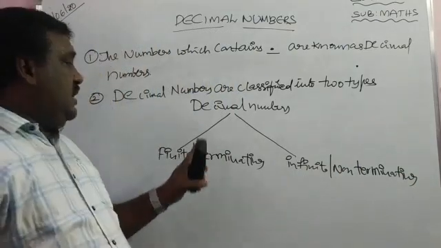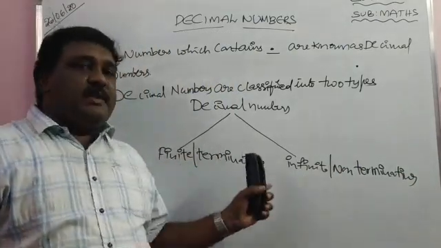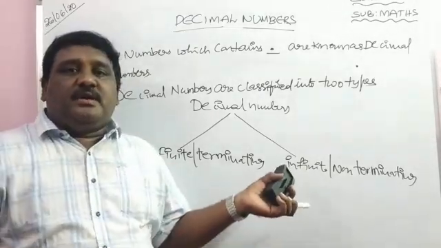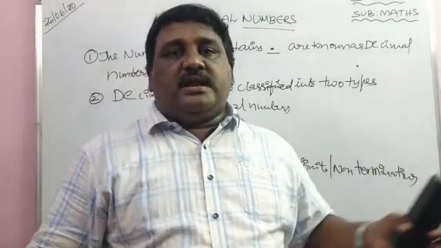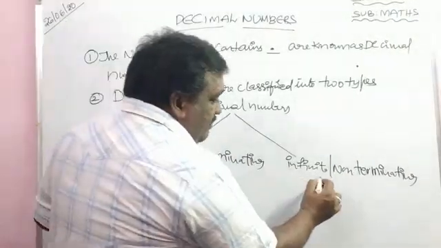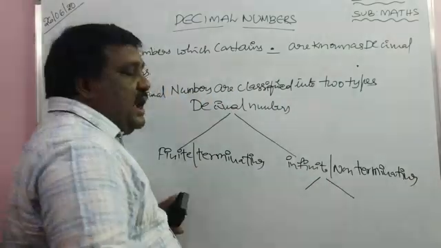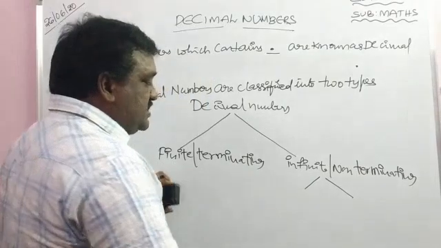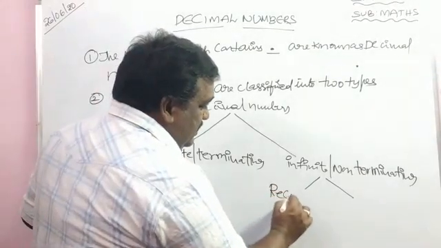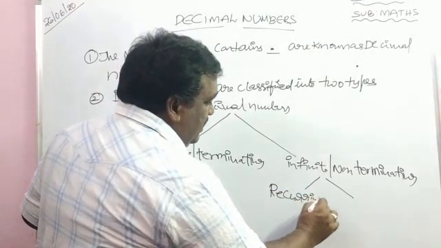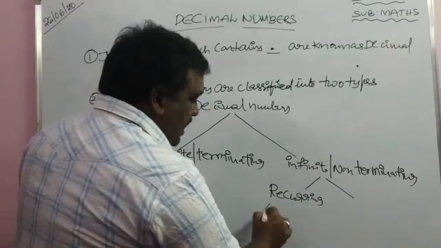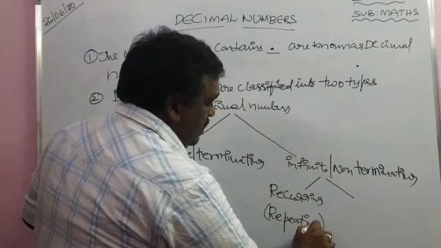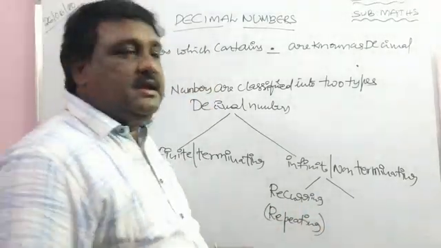So, decimal numbers are classified into two types. Number one, finite or terminating. Number two, infinite or non-terminating. Again, infinite or non-terminating decimals are divided into two types. First one, recurring. Write neatly. Recurring means repeating.